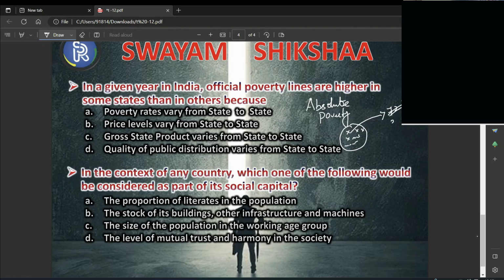Or 37 rupees, as earlier stated by committees like Suresh Tendulkar. So converting it into monetary terms, all those who are falling below this, we are calling them BPL, or below poverty line.